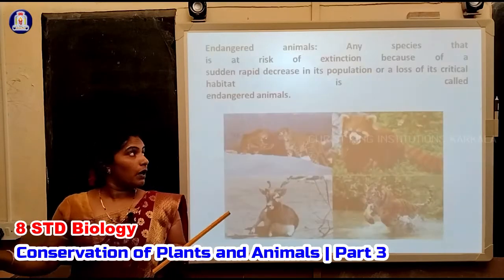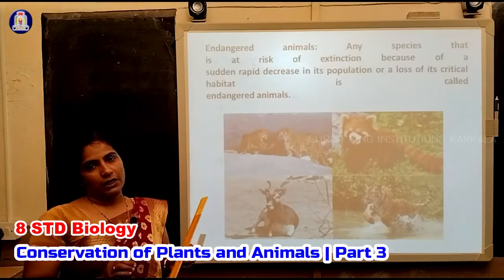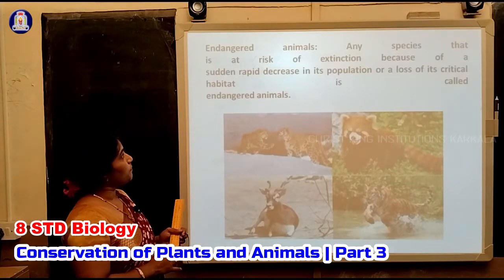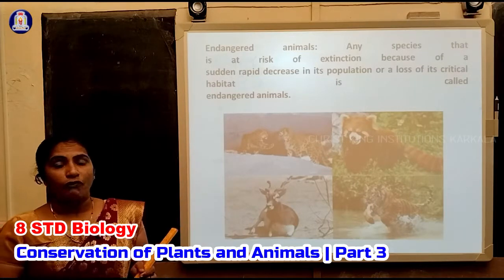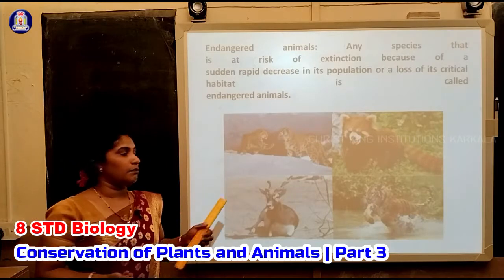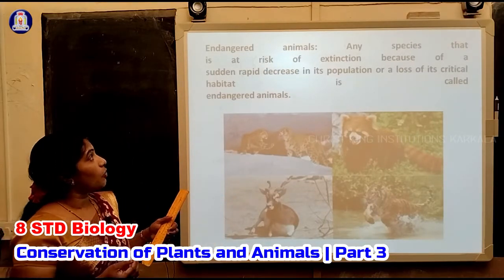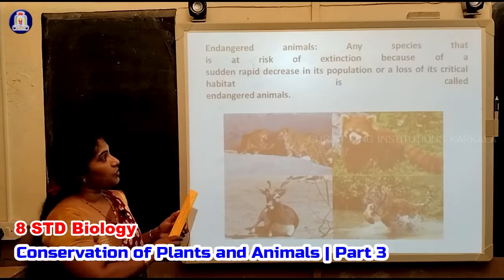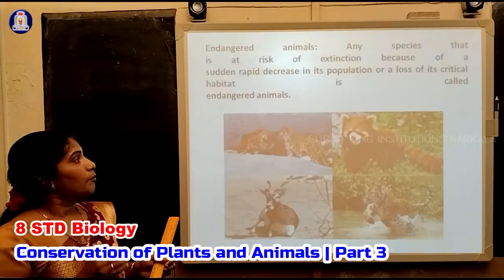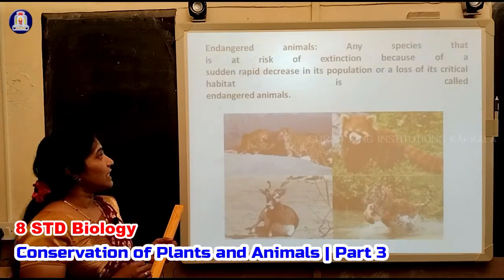The next one: what are endangered animals or plants? Endangered animals are any species that is at risk of extinction. In future days we won't be able to see some of the animals and plants. That is called a risk of extinction, because of a sudden rapid decrease in the population or a loss of its critical habitat.